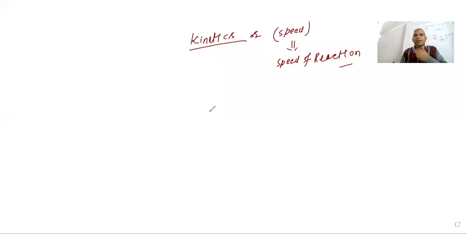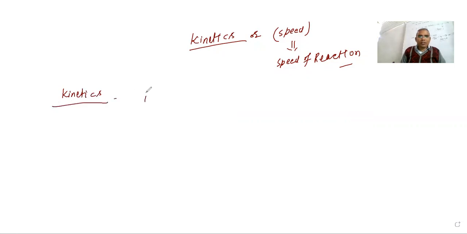Many reactions are already at very high speed, like nuclear fission. Nuclear fission, or radioactive reactions, the radioactivity, are themselves very fast. So what type of reaction are we going to measure the speed of? Let's try to understand this a little bit in a different way.